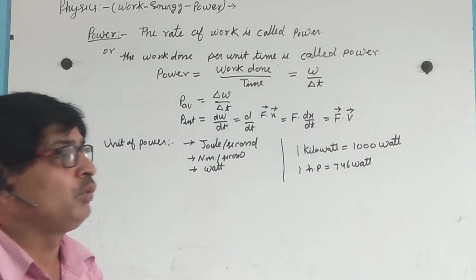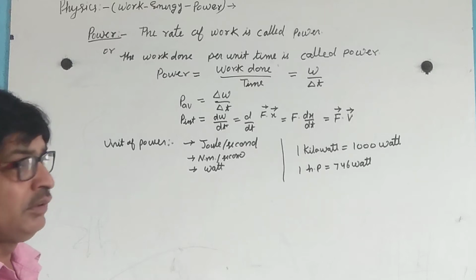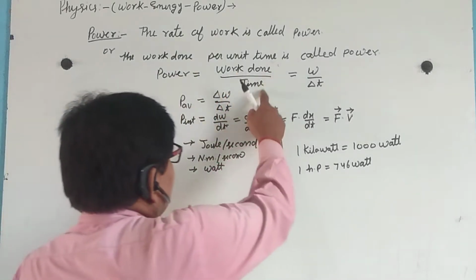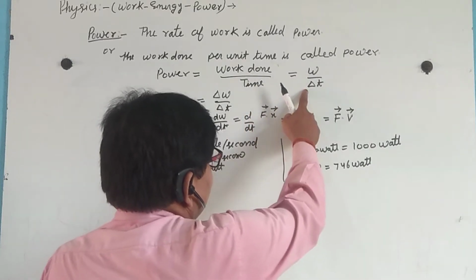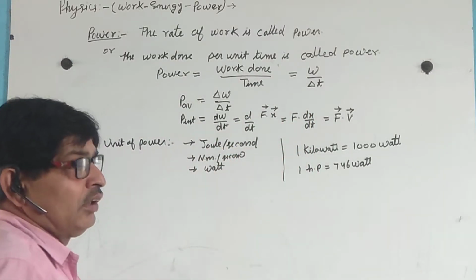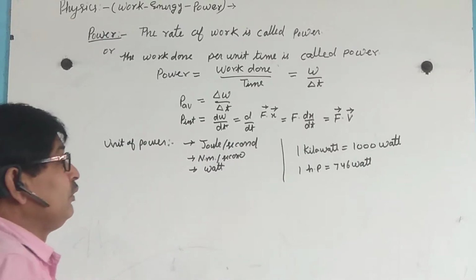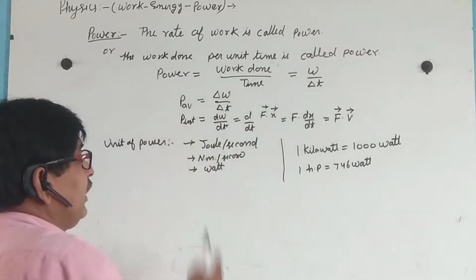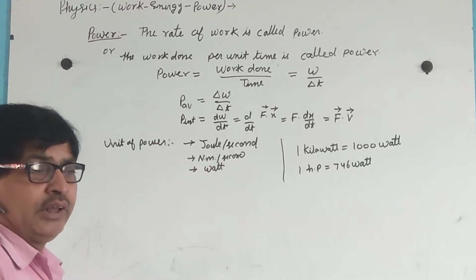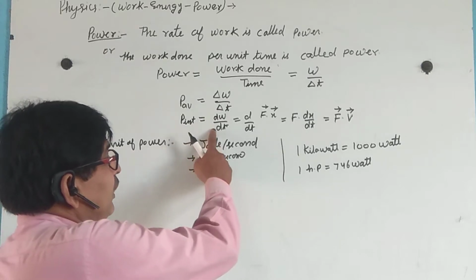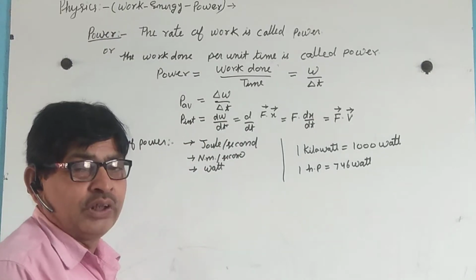Power equals work done divided by time taken, P equals W by T. Here the average power equals delta W by delta T, and the instantaneous power is dW by dt.